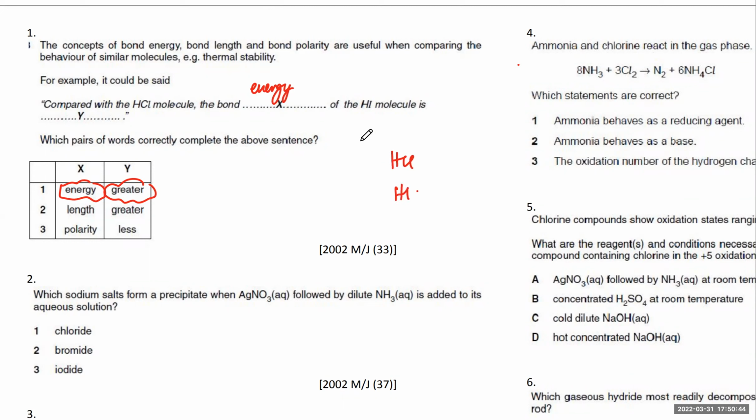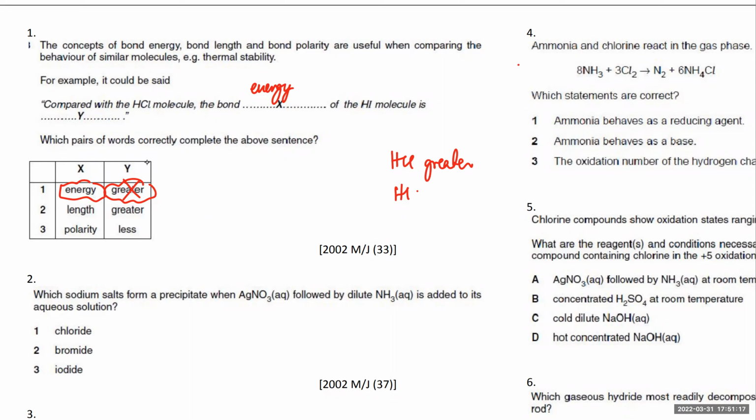Smaller atoms, do they make strong bonds, or bigger atoms make strong bonds? Smaller atoms. ठीक है, smaller atoms make stronger bonds. So ये greater होगा ना? So this is wrong. Okay, compared to HCl, HI's bond energy is going to be lesser. It's not going to be greater. So ये वाला part गलत है. ठीक है, so अच्छा, तो एक तो ये.